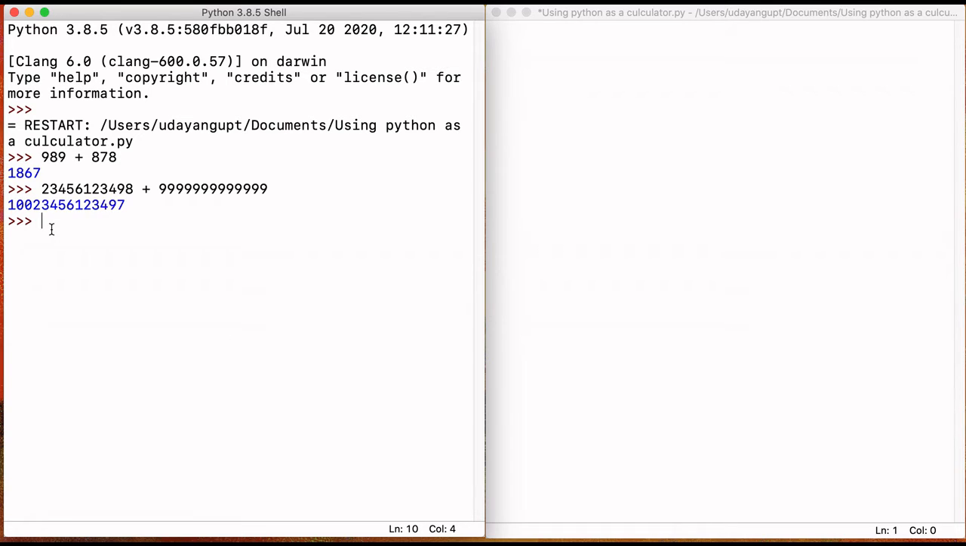And now we'll do subtraction. So let's subtract 999 minus 567. It's 432. And now let's subtract bigger numbers like 9, 8, 7, 6, 5, 0, 9, 8, 8, 7, 7,